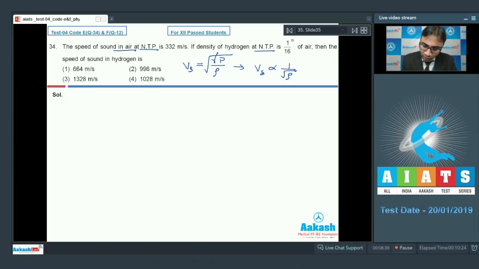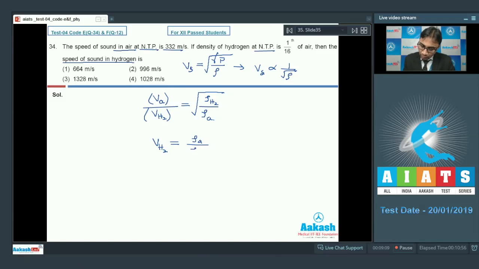So velocity of sound in air is 332. So we can say that the velocity of sound in air divided by velocity of sound in hydrogen will be equal to the square root of density of hydrogen divided by density of air. What we have to find? We have to find the speed of sound in hydrogen. So the velocity of sound in hydrogen will be equal to the square root of density of the air by density of the hydrogen into velocity of the air.